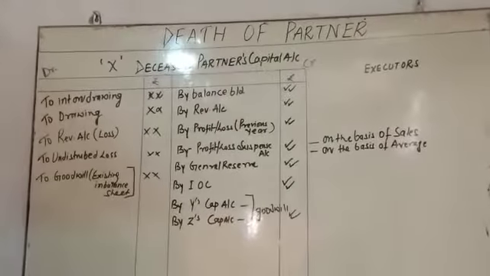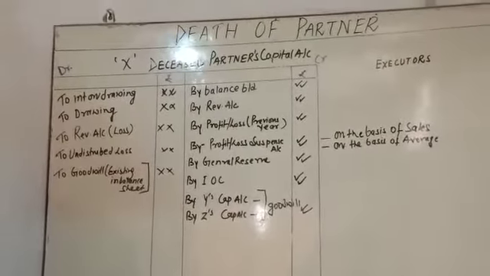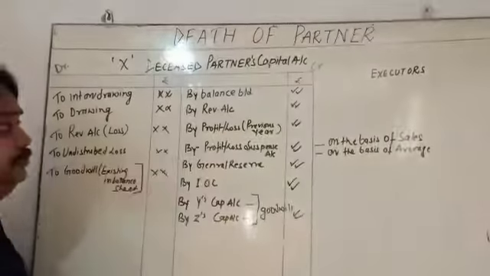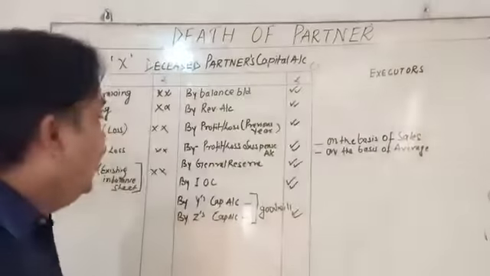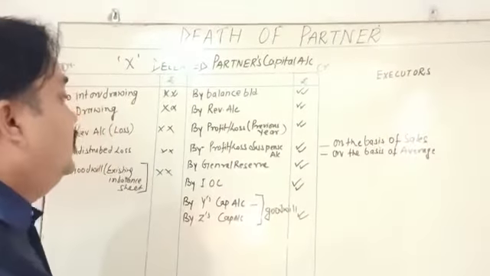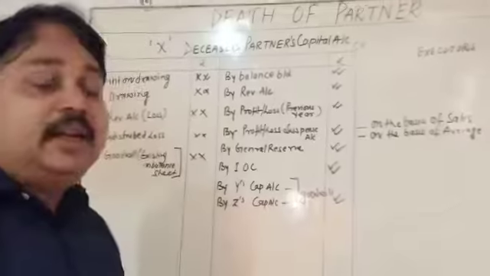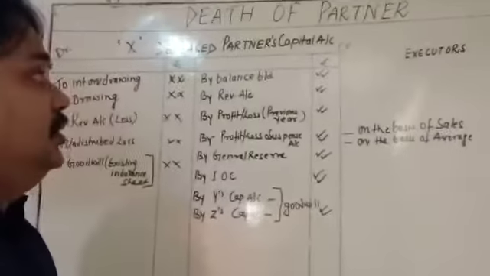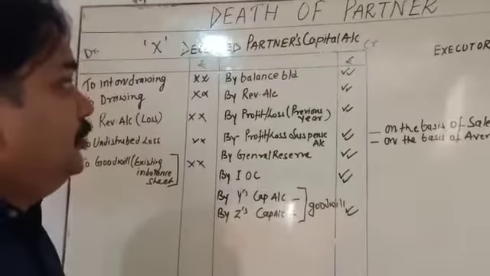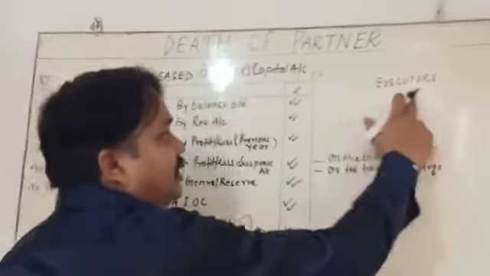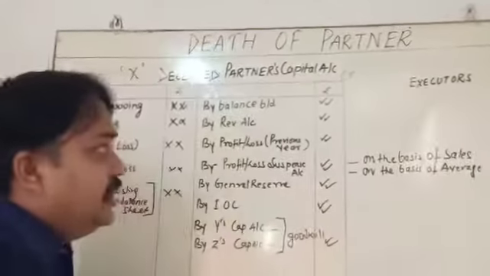My dear student, after all this, whatever the balance, we have to make the payment to whom? Because X is already dead. X's death means already dead. So who is going to take this amount? The legal heir is going to take the payment. So in this situation, we have to call executors. We have to make the executors account.